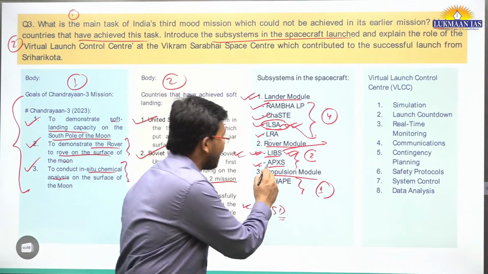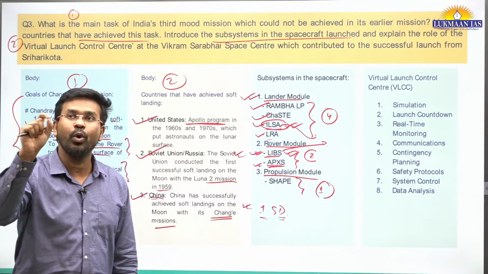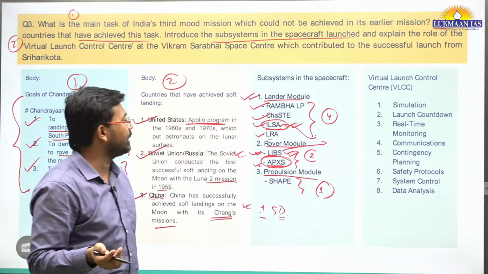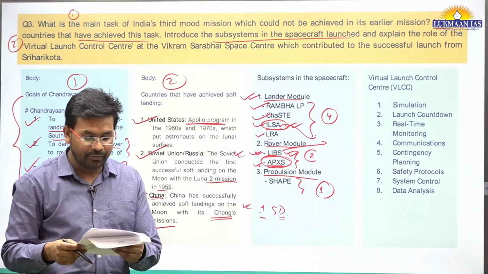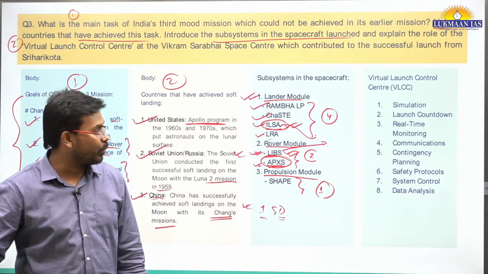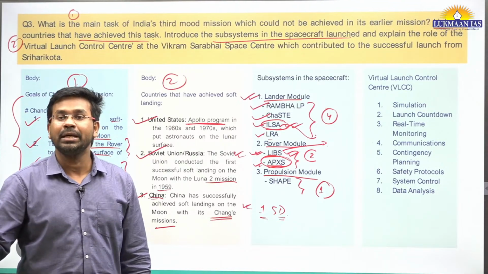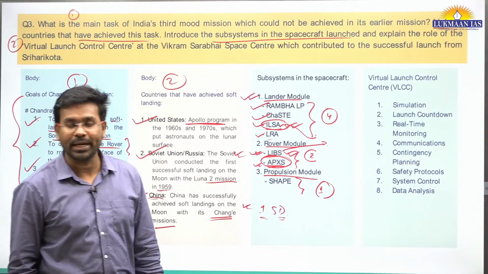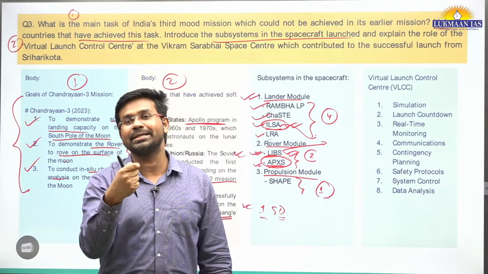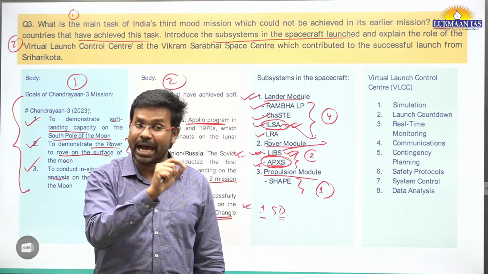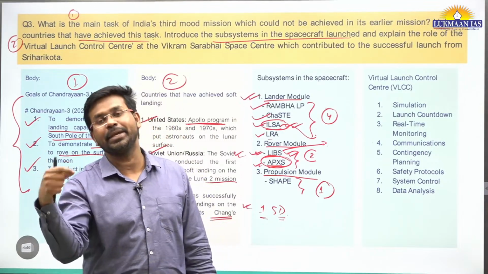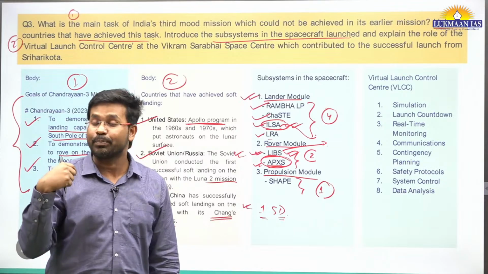Then we have APXS. APXS is also one of the payloads on the rover module, and this is known as alpha particle X-ray spectrometer. So what is a spectrometer? A spectrometer is a kind of instrument. What this instrument does is analyze how matter interacts with light, and then it analyzes the behavior and the properties of the matter.